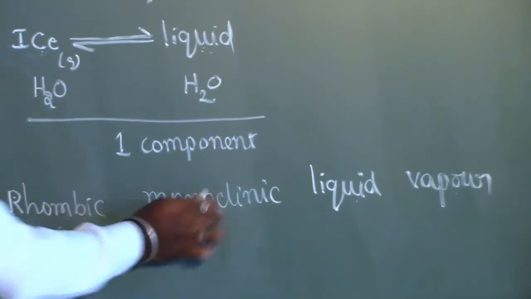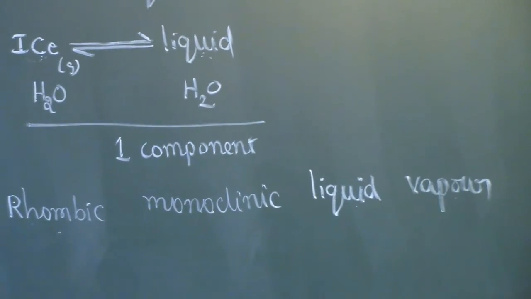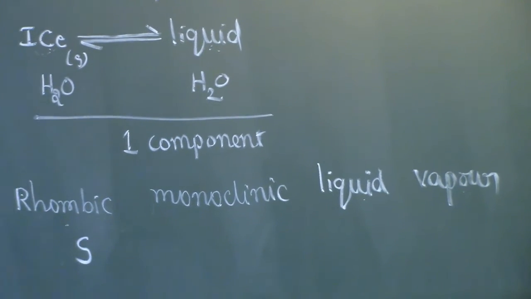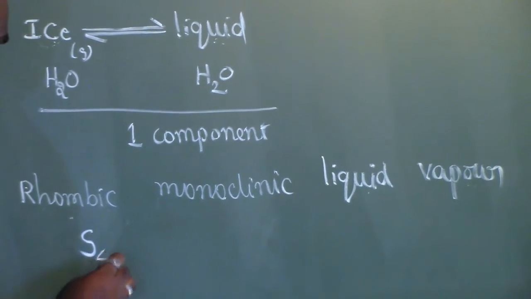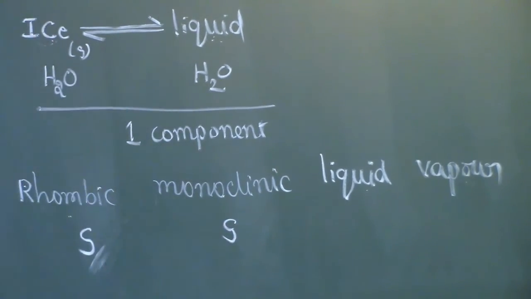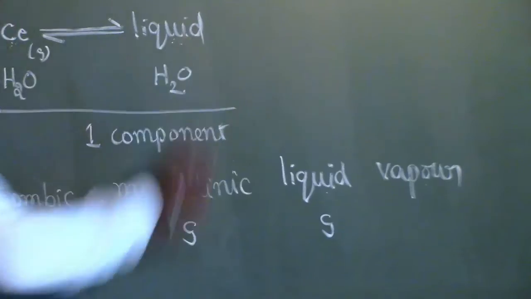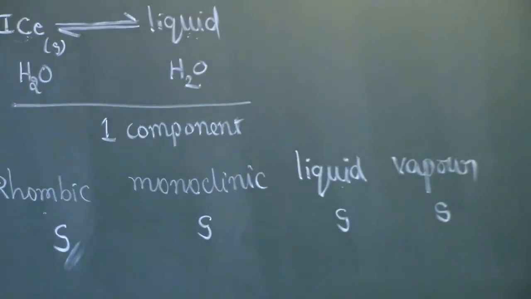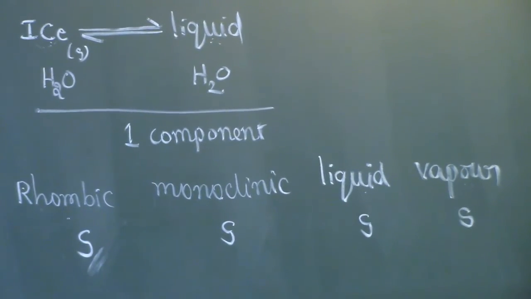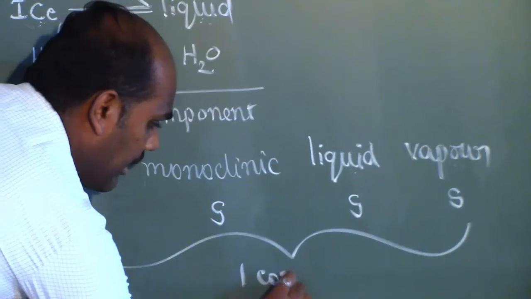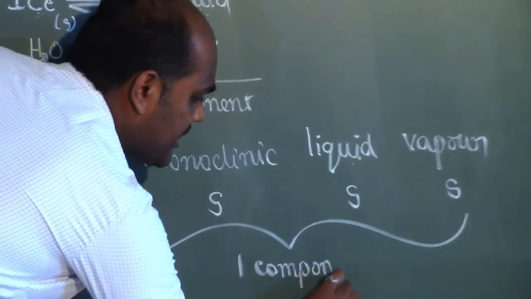So we say there are four phases for the sulfur system. But if you go with the chemical composition, it is sulfur, S8, or you can simply say S, and the same for monoclinic sulfur, liquid sulfur, and vapor sulfur. So for each phase, the chemical composition remains the same. So once again, it is a one component system.